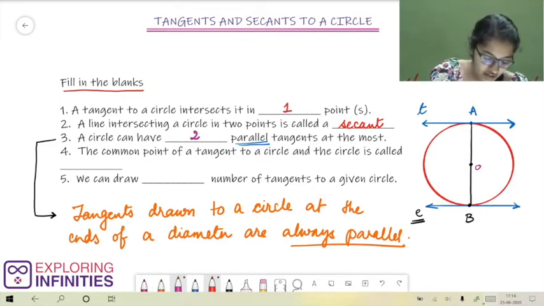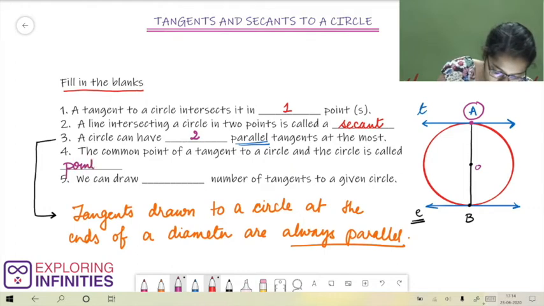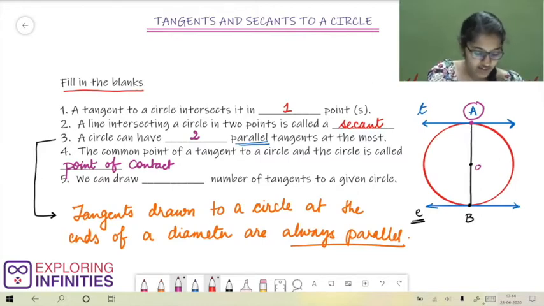Next question. The common point of a tangent to a circle and the circle is called dash. We have used this word many times while discussing previous theorems and sums. The common point to a tangent and the circle is known as point of contact. Then our final question.